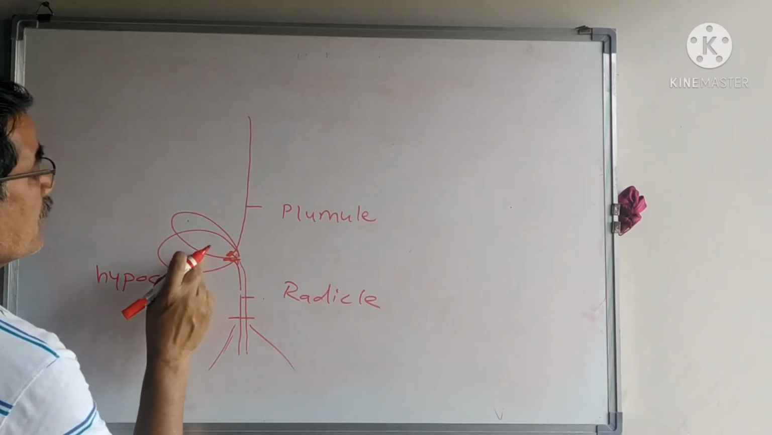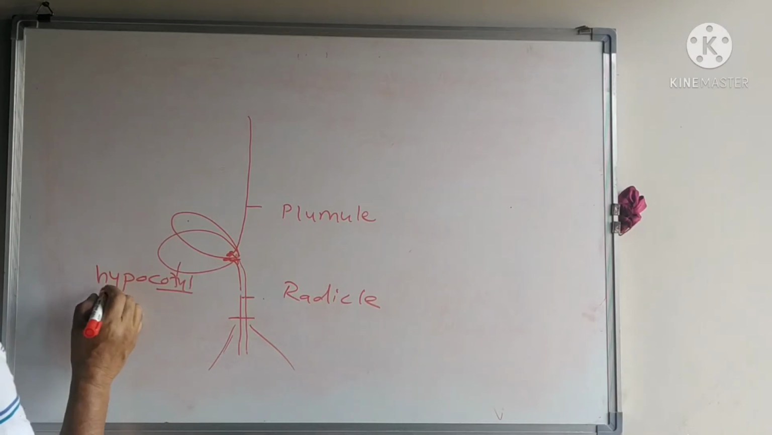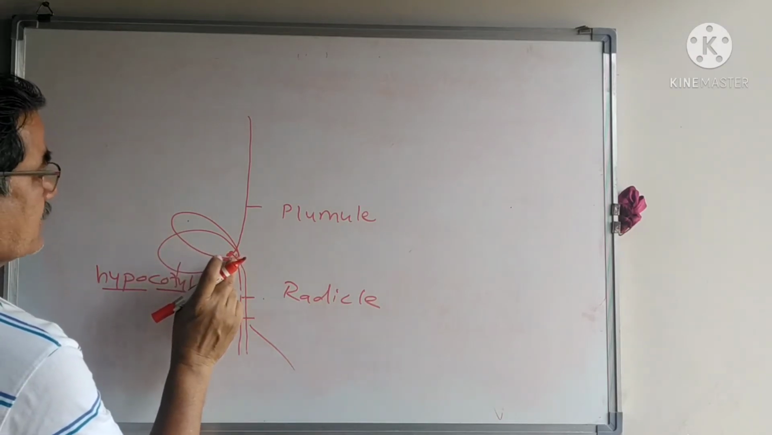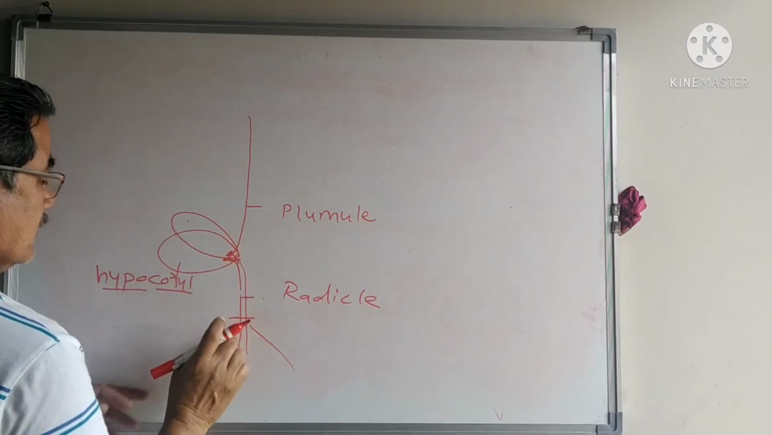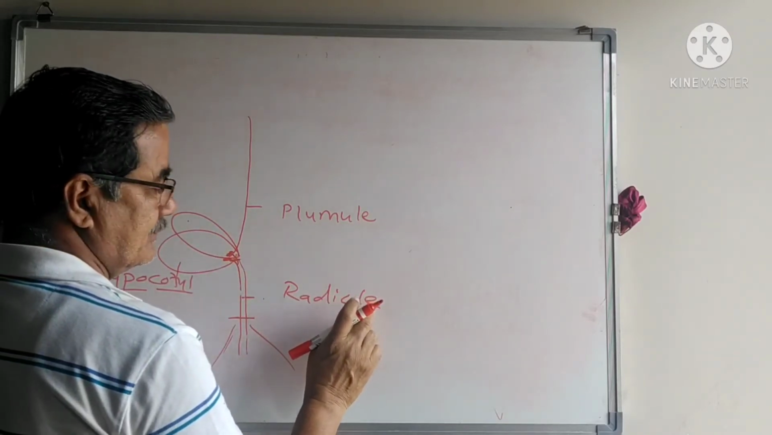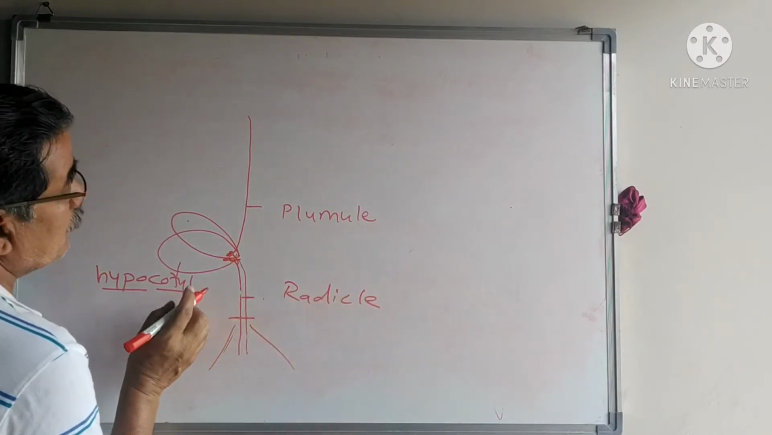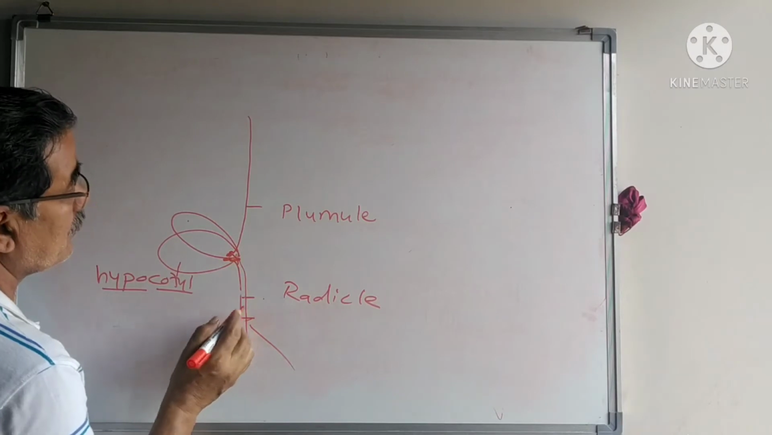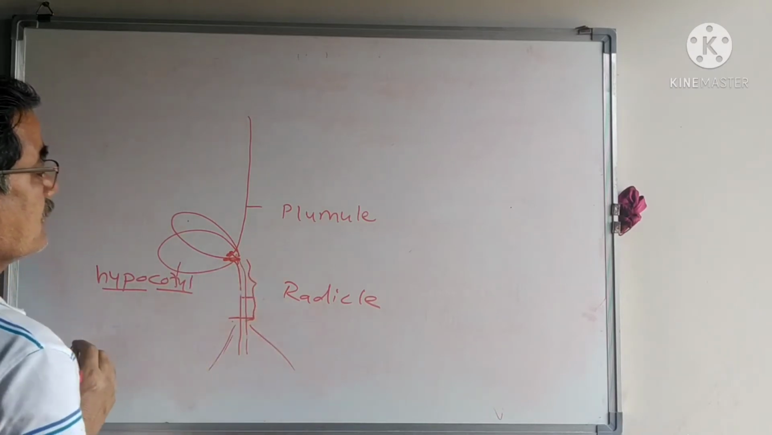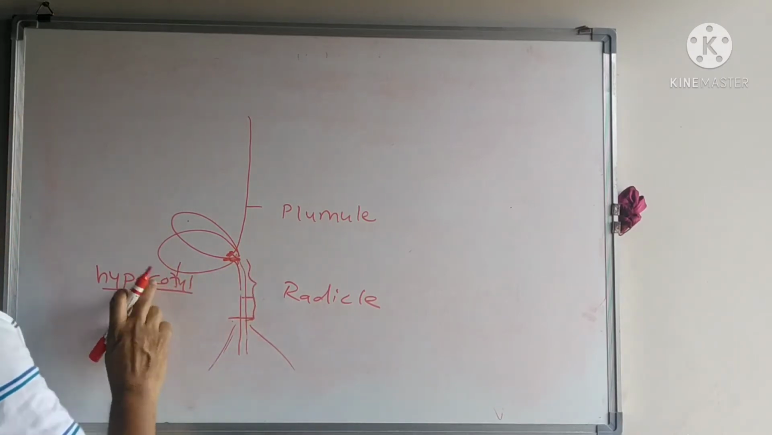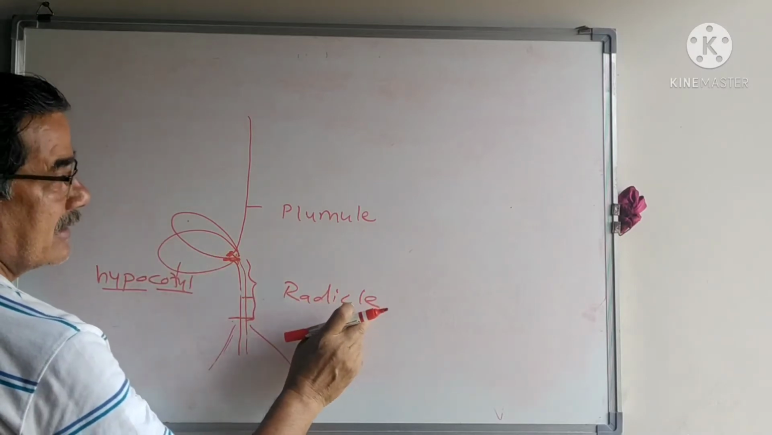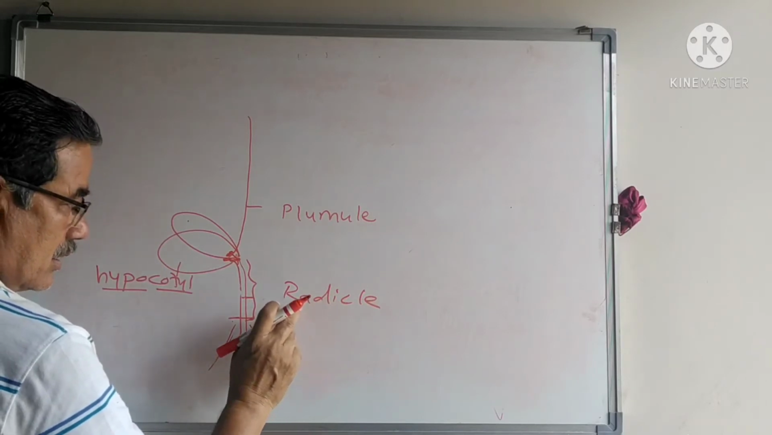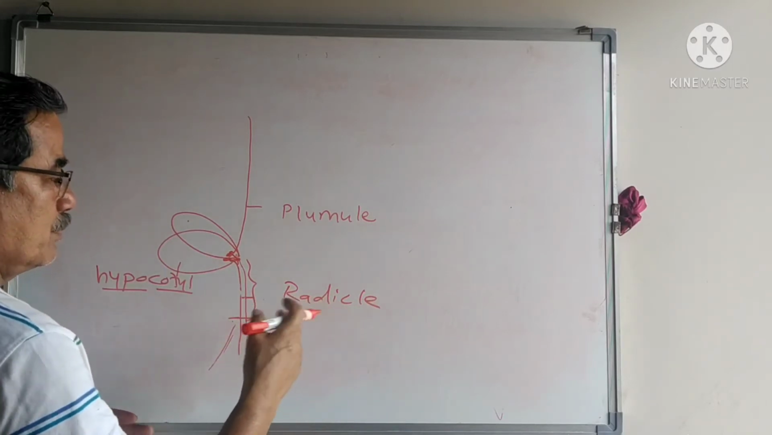Cotyl means cotyledon. Hypo means below. The part which emerges below the cotyledons is known as the radicle. The portion between the endosperm and the formation of the root is known as the hypocotyl. Radicle means future roots.